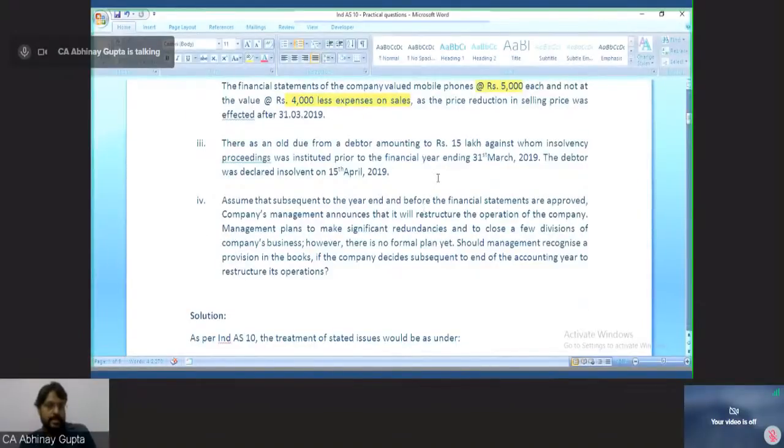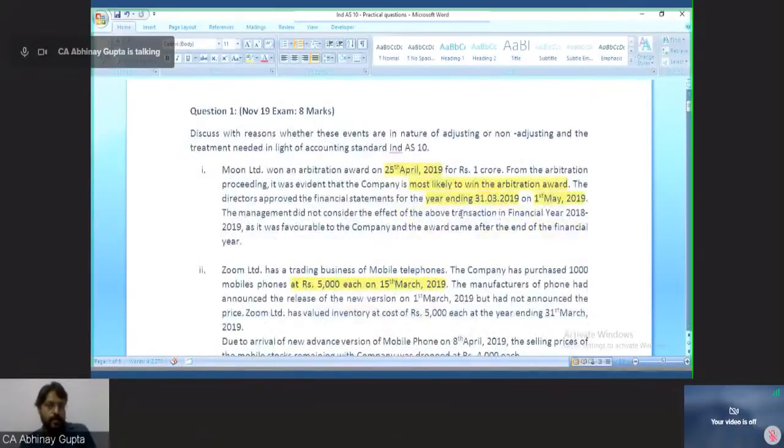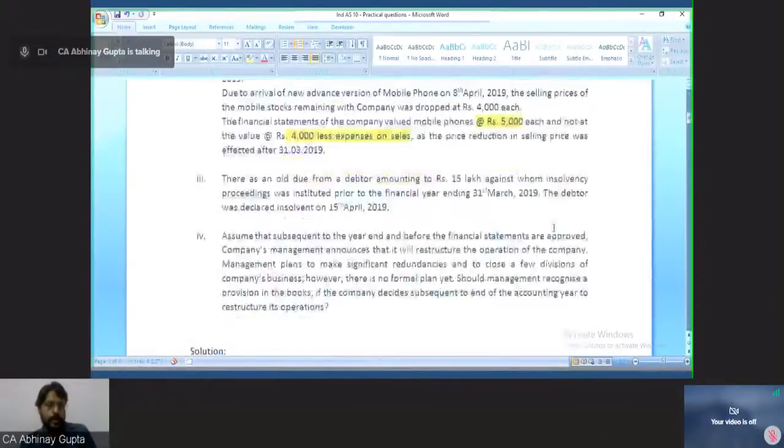So, what are the dates of my approval? 1st of May. So, before 1st of May, on 15th of April itself, the debtor had been declared insolvent. So this is a confirmation that the debtor has become insolvent, whose creditworthiness was already impaired because insolvency proceedings were already initiated prior to the year end. So if insolvency proceedings are initiated, it means its creditworthiness was already impaired, so it is an adjusting event.